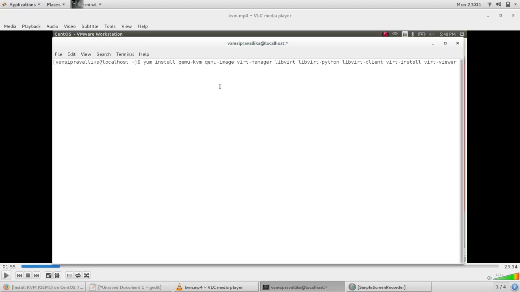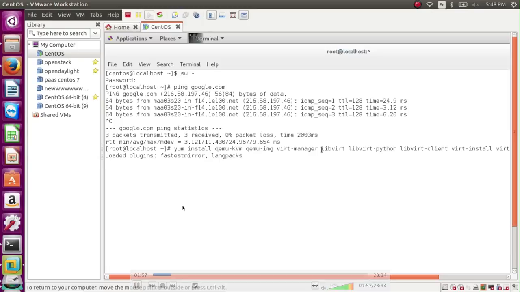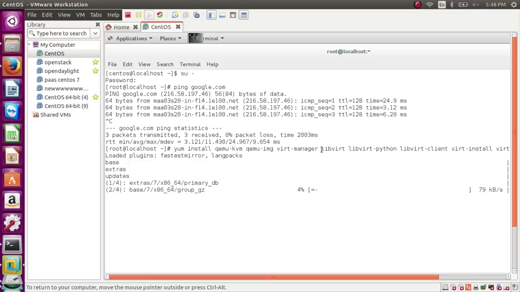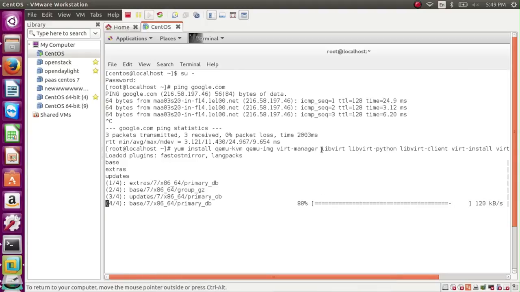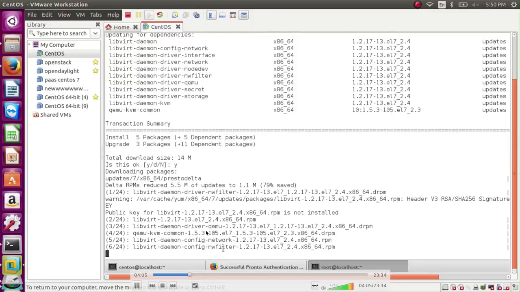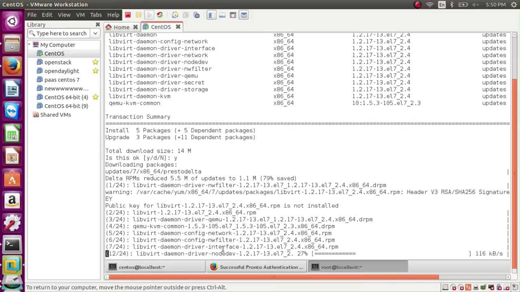Here qemu-kvm is a quick emulator, qemu-img is a quick disk image manager, and virt-install is nothing but a command line tool to create virtual machines. libvirt provides management of virtual machines and controls the hypervisor. libvirt-client provides client-side APIs for accessing services and provides the virsh utility, which is a command line tool to manage virtual machines. virt-viewer is the graphical console.